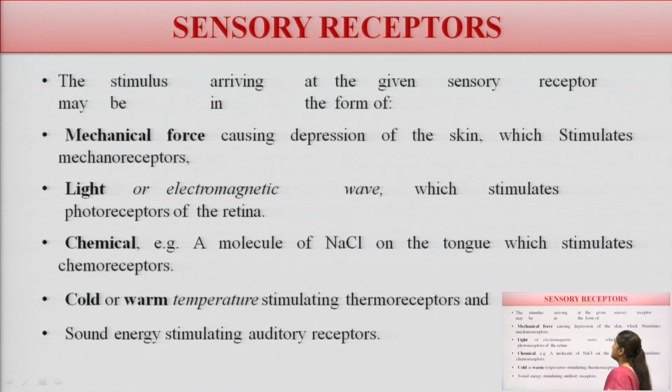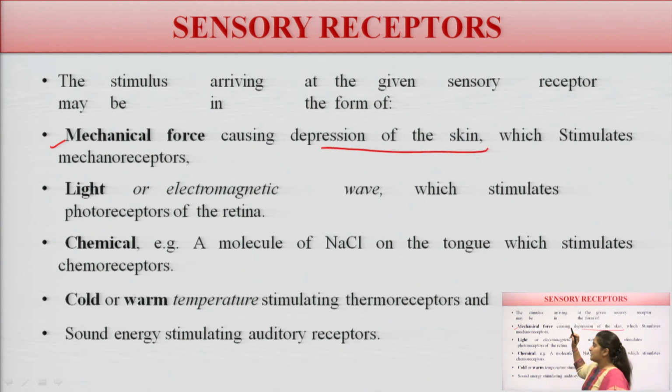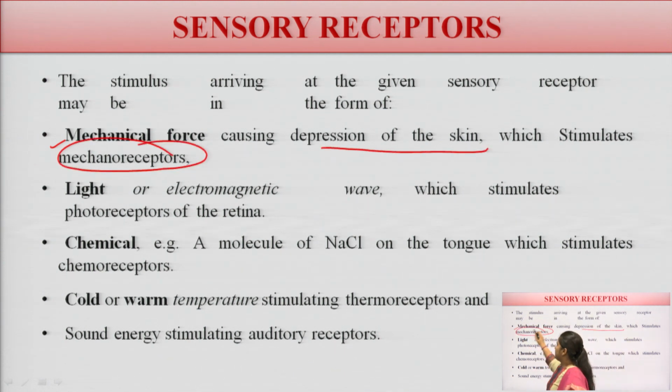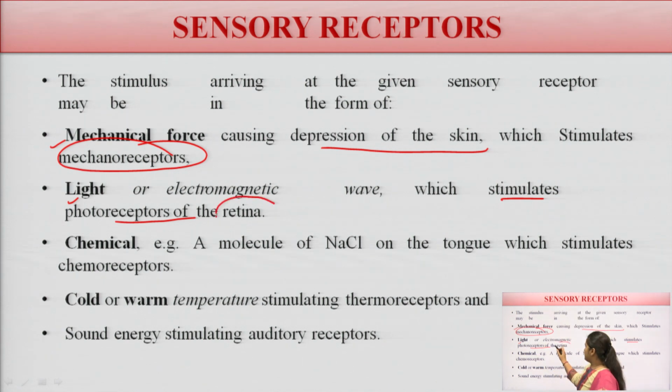Now, the stimulus arriving at the cell giving the sensory receptors may be in the form of mechanical force causing depression of the skin, which is detected by mechanoreceptors. Light stimulates the photoreceptors of the retina.